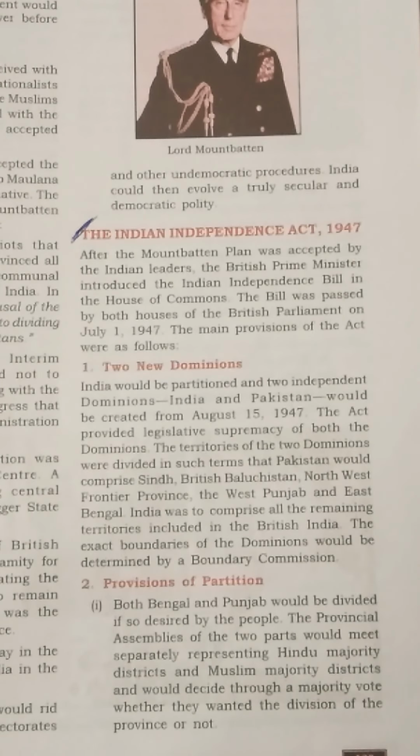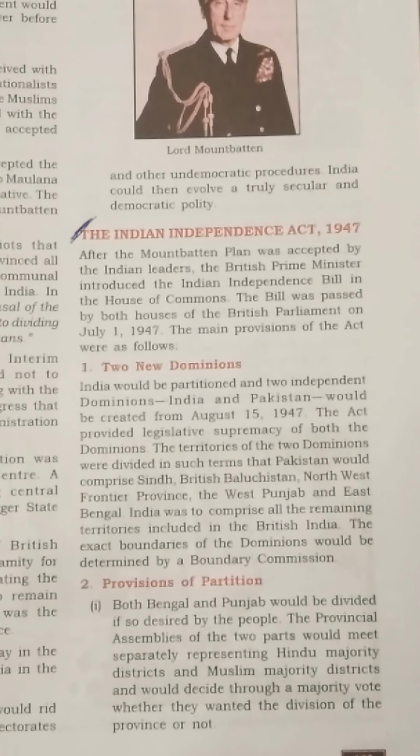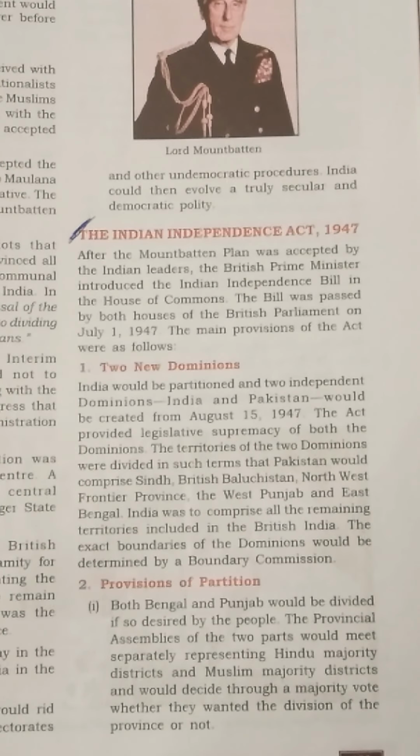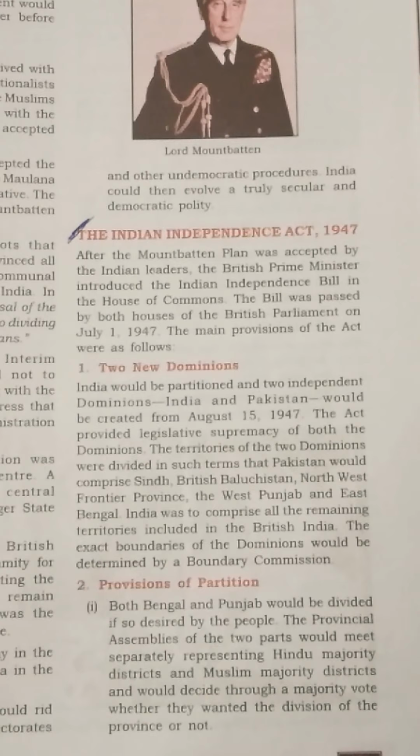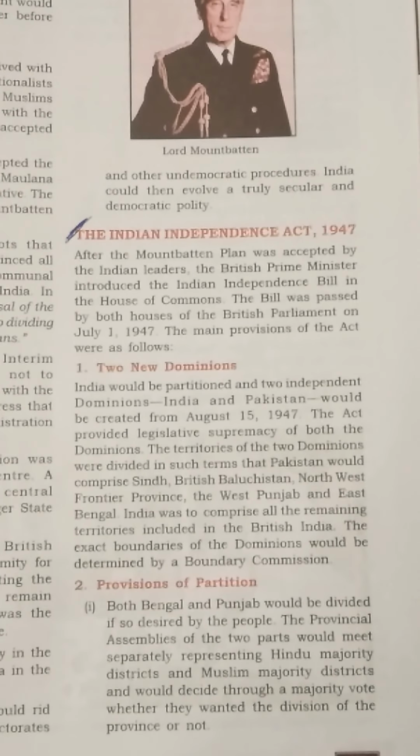The territories of the two dominions were divided in such terms that Pakistan would comprise these areas: Sindh, Baluchistan, Northwest Frontier Province, the western part of Punjab, and Eastern Bengal also. Eastern Bengal is basically the Bangladesh area of modern day, but at that time it was partitioned as the Pakistan region, or the new dominion of Pakistan. So that is how it was divided.